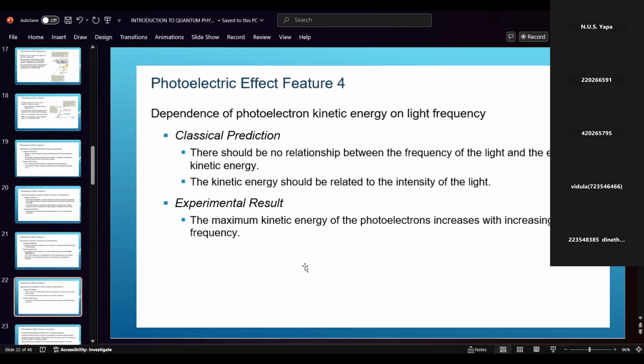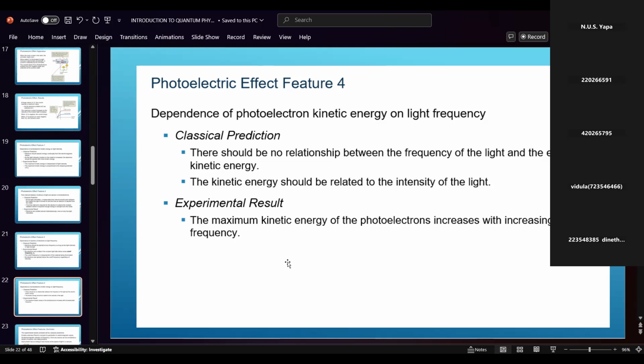But in the experimental results, the maximum kinetic energy of the photoelectrons increases with increase in light frequency.